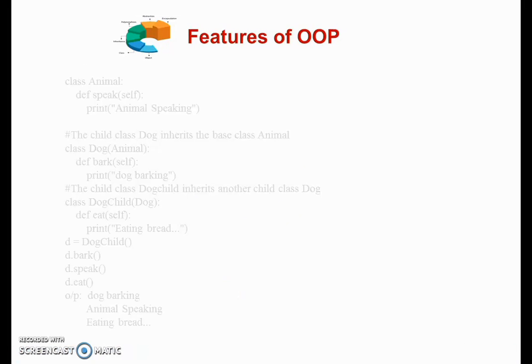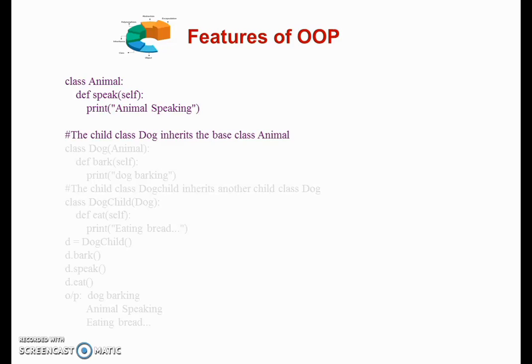Now let's see an example of multi-level inheritance. Here again I defined a class animal in which I defined one user-defined method inside the class, using the self parameter, as a speak method, and in that I am just printing one message, animal speaking.